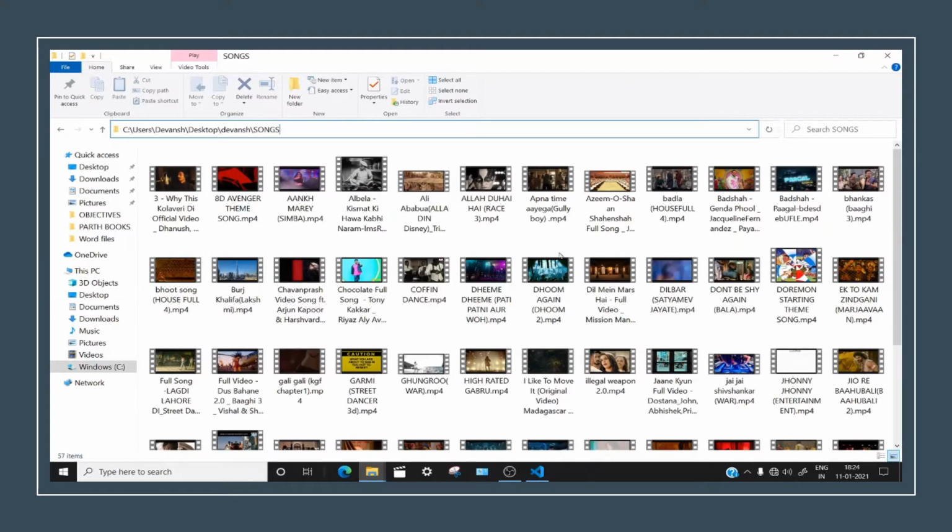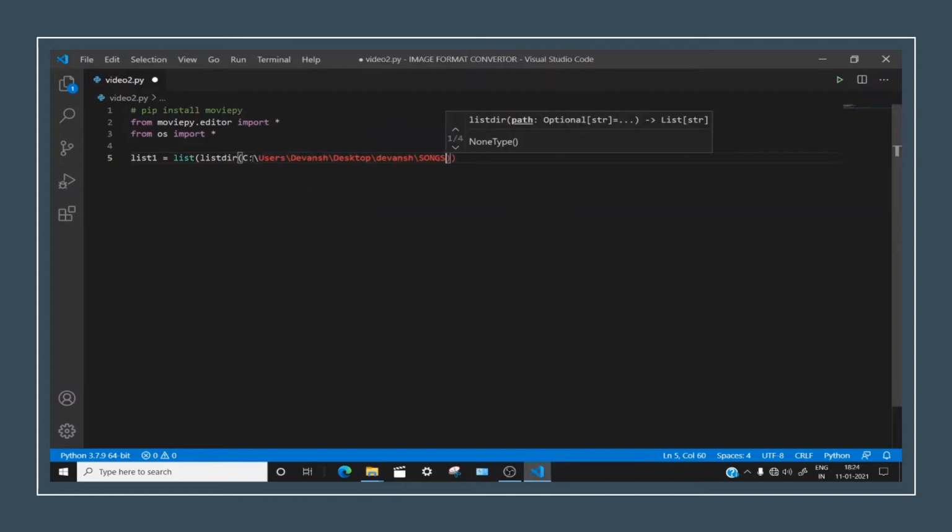I'm taking my songs folder here, Control V, and this should be enclosed in two quotes. Just remember that you have to keep two forward slashes. See, here we are done doing this. You all can see, right? This was just a mistake, but you can see what I have done. This is what you need to do.